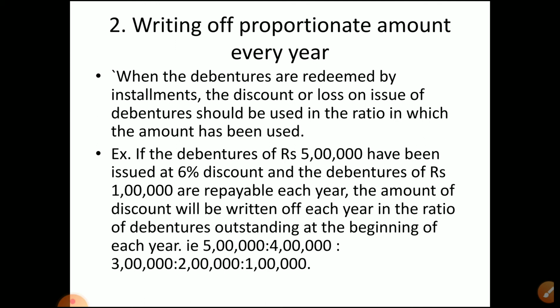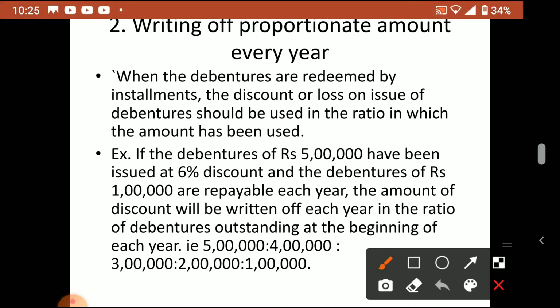Okay, so how much of the debentures are used, accordingly that ratio will apply on the discount or loss also. So for example, if debentures of rupees 5 lakh have been issued at 6% discount and debentures of rupees 1 lakh are repayable every year, the amount of discount written off each year will be in the ratio of debentures outstanding at the beginning of each year. Okay, so 5 lakh rupee debenture is there, so after 1 year we will repay 1 lakh, so remaining how much? 4 lakhs.